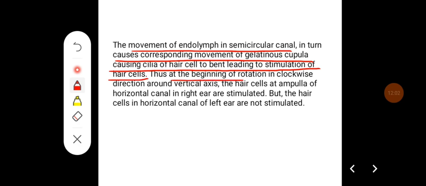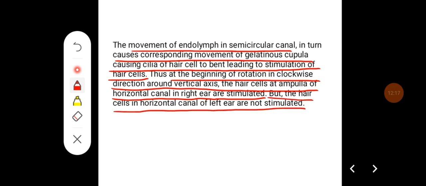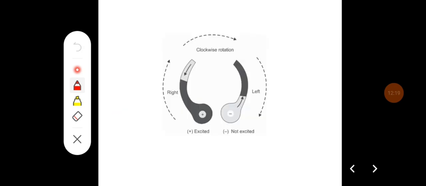Thus, at the beginning of rotation in clockwise direction around the vertical axis, the hair cells at the ampulla of the horizontal canal in the right ear are stimulated, but the hair cells in the horizontal canal of the left ear are not stimulated. Okay, so this is a diagram showing the movement of the endolymph.